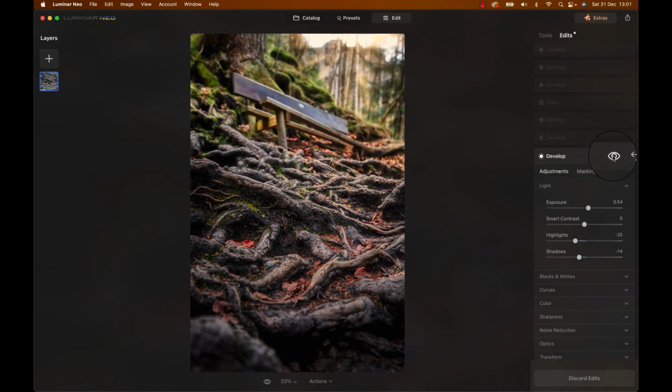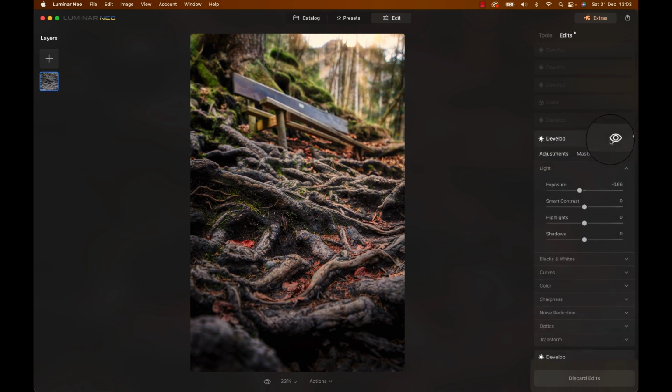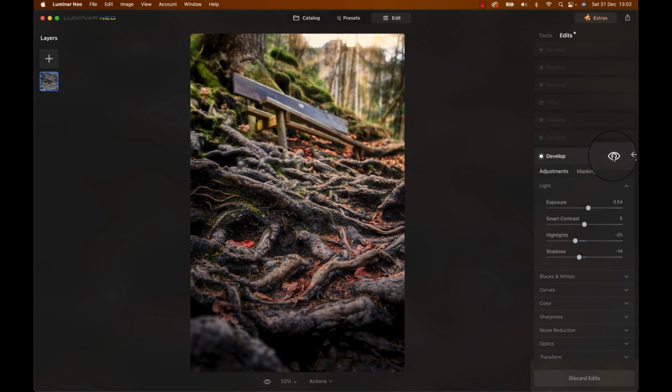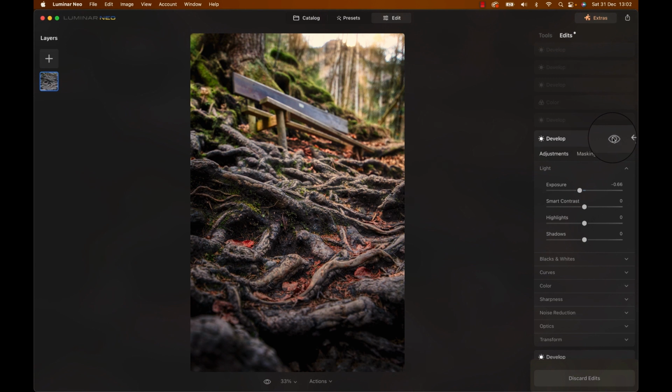The next development module here increased the brightness of the upper half. I felt like this guided the eye of the viewer a bit better. When I looked at the image at this point, I realized that some of the image was a little bit too bright. So I added another development module to bring that reduced exposure into some of these areas. And note, if you're wondering why I have 1,000 development modules, the reason is that I use masking to make sure each adjustment is only in specific areas, so I need multiple development modules.